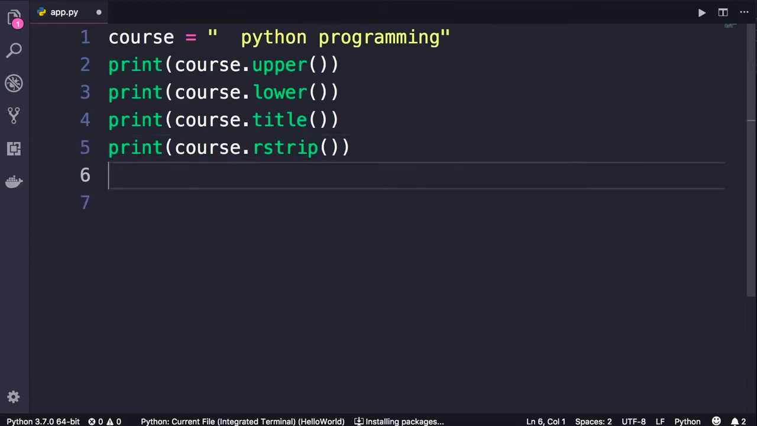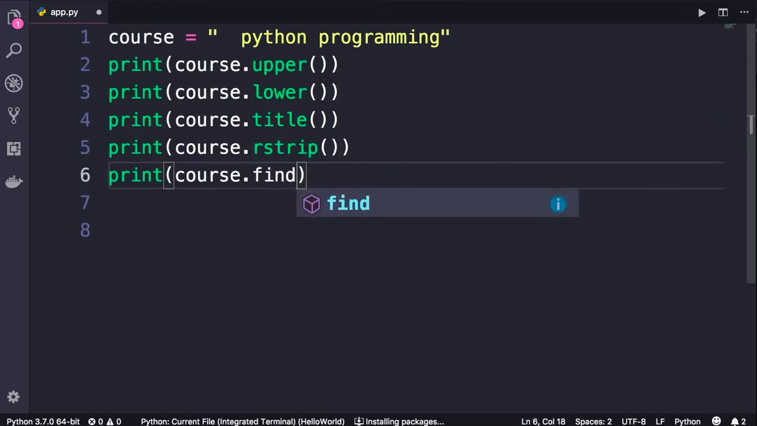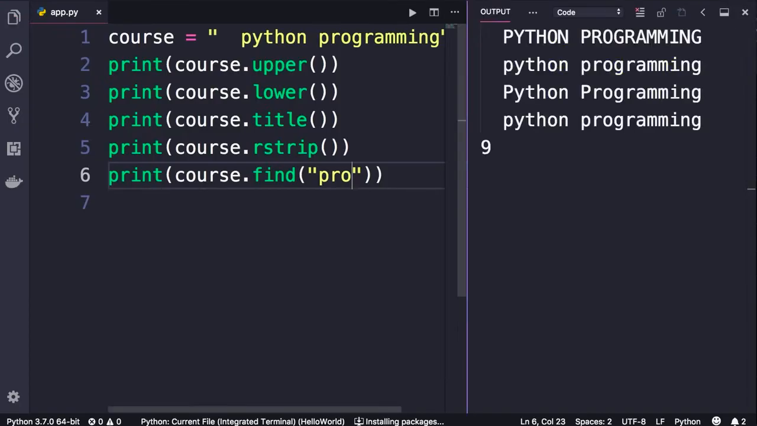If you want to get the index of a character or a sequence of characters in your string, you should use the find method. Let me show you. So course.find. As an argument, here we pass another string. We can pass a character or a series of characters. Let's find the index of pro. Run the program. So the index of pro is 9.